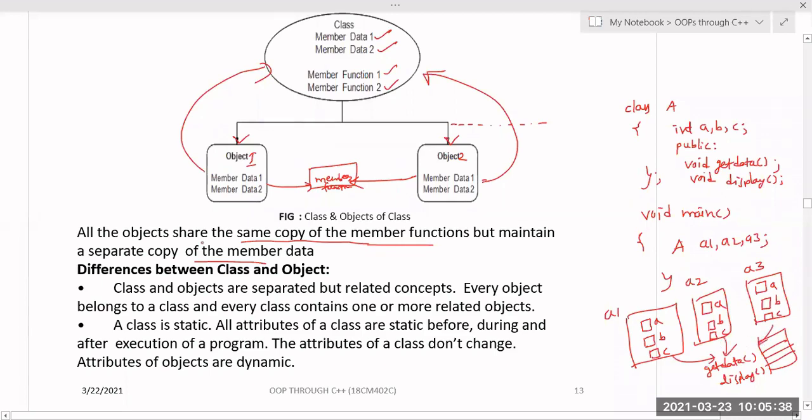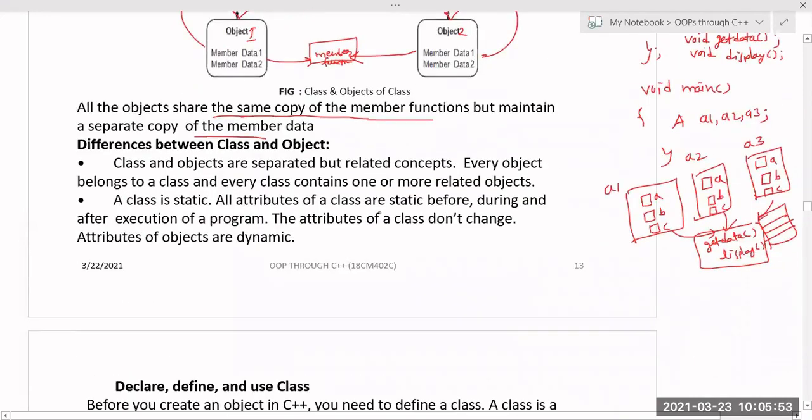That is one thing. So all the objects share the same copy of the member functions but maintain a separate copy for the member data. For this member data, or data members, I have a separate memory location, but all will share these common member functions. So what are the differences between class and object?